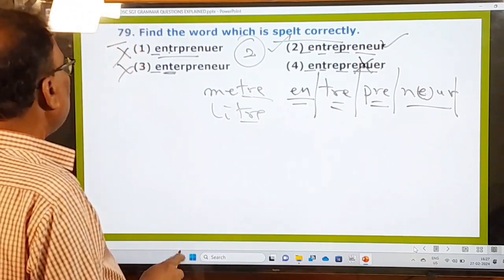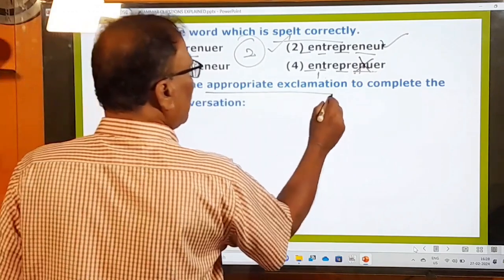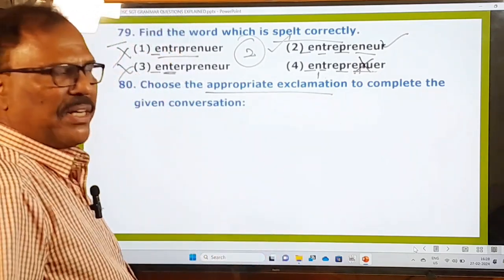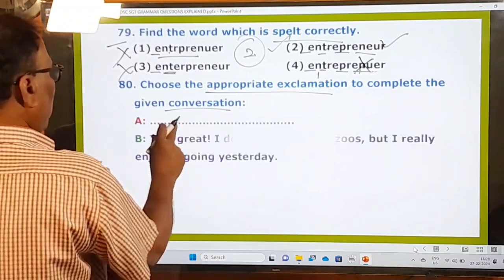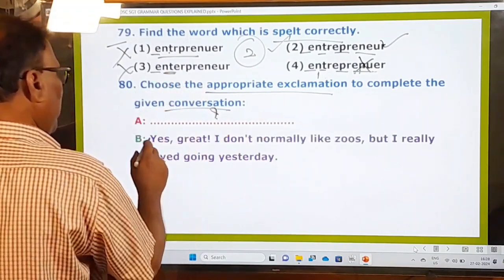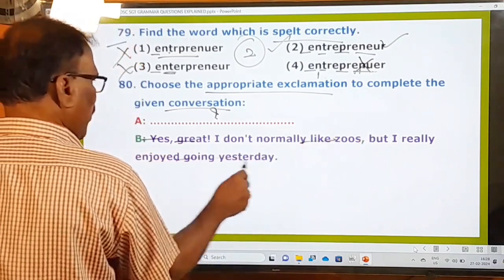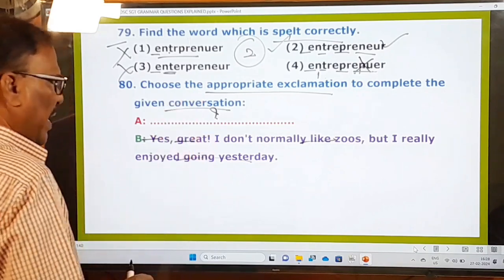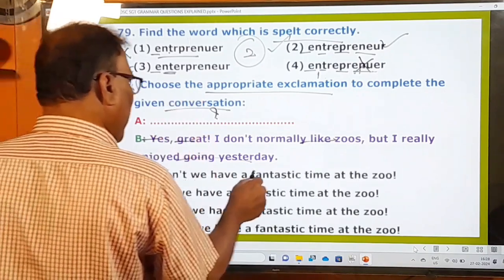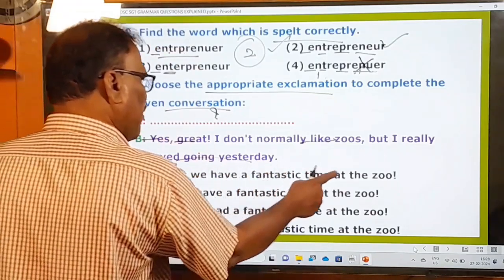And now let's go to the last question. Choose the appropriate exclamation, exclamatory sentence, to complete the given conversation. Here we have to fill it. B says: Yes. Great. I don't normally like juice, but I really enjoyed going yesterday. What should be the appropriate exclamation to be there? Don't we have a fantastic time at the zoo?